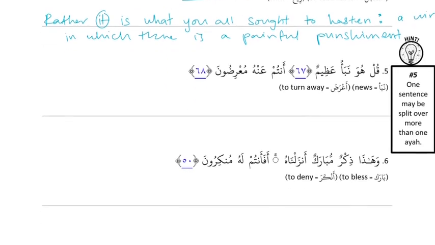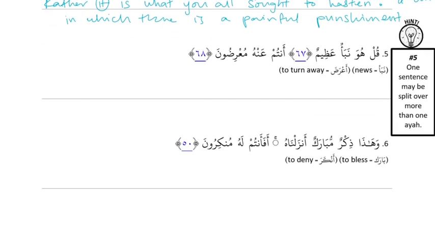Okay. Number 5: قل هو نبأ عظيم أنتم عنه معرضون. One sentence may be split over more than one ayah. Qul is a command, and it's irregular. It starts a quote, and then our quote is an "is" sentence. Huwa is specific, naba'un is general, so that's where we have our break, and that's where we put our "is."